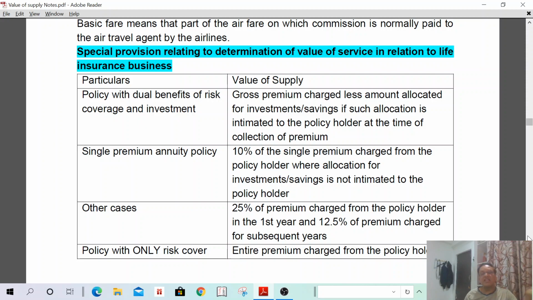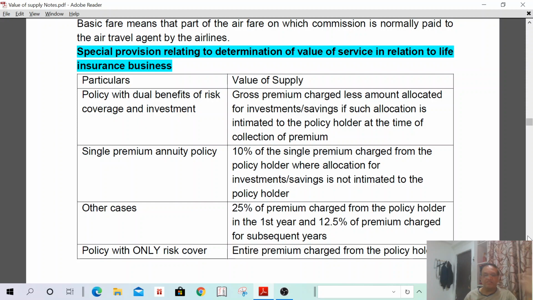Third, in any other cases, in all other life insurance cases, 25% of premium charged shall be the value of supply. Suppose today I am paying 1 lakh towards insurance, therefore 25% of 1 lakh, that is 25,000. So 25,000 is the value of supply. It is not the value of tax. It is the value of supply, on which we are going to pay tax. Suppose the rate of tax is 18%. Then 18% of 25,000 is the amount liable to tax.